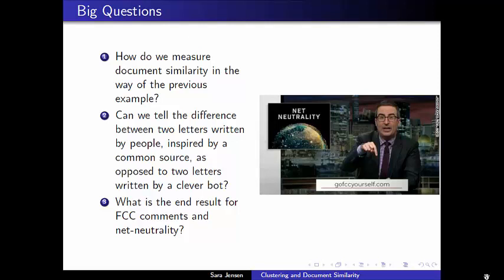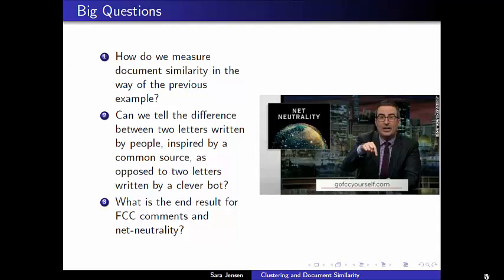Now, these examples with the FCC comments leave us with a lot of really big questions about how we can use computer software to analyze large collections of text. And the first of which is, if we have different text documents, how are we going to measure the similarity of those documents in the ways of the previous example? So looking out for text that might be off by one sentence, that might be the same but have sentences rearranged, or might have a lot of very similar structure and a lot of very similar words within them.